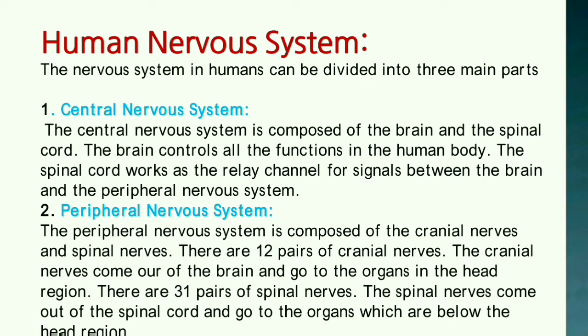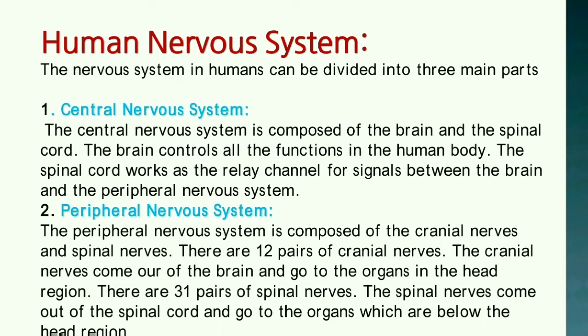Central nervous system. The central nervous system is composed of the brain and the spinal cord. The brain controls all the functions in the human body. The spinal cord works as the relay channel for signals between the brain and the peripheral nervous system.